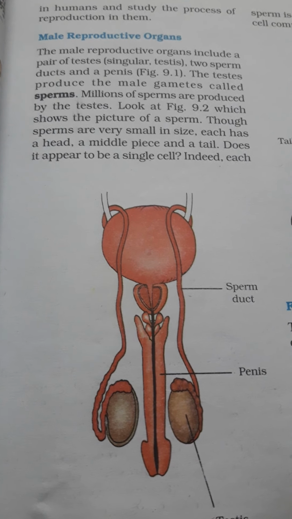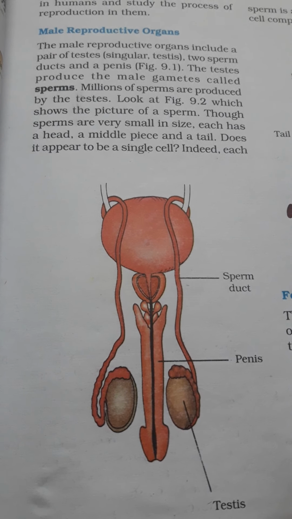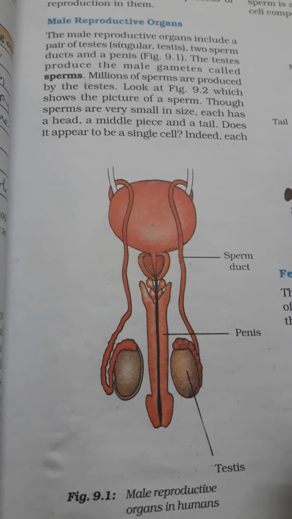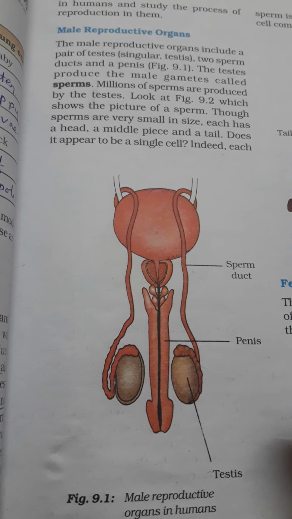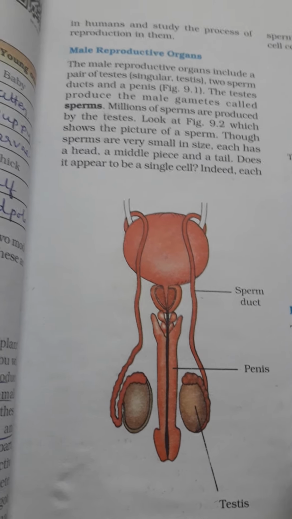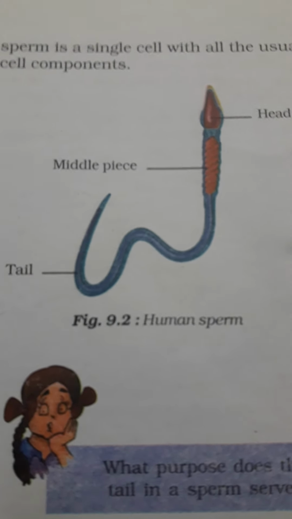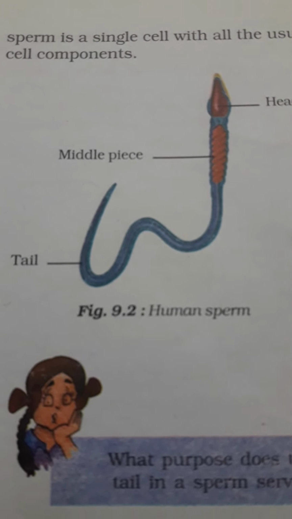Sperms are very small in size. They have a head, a middle part and a tail, and a sperm is a single cell. The male reproductive gamete, sperm, is a single cell. Look at the diagram of the sperm. It has a head, middle piece and a tail.